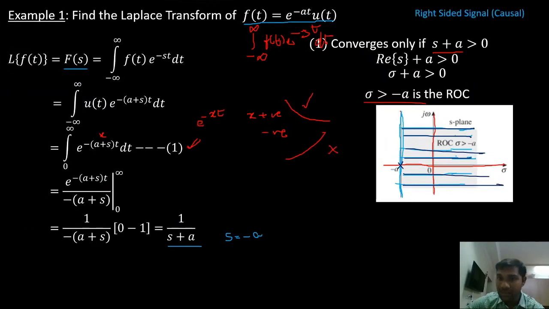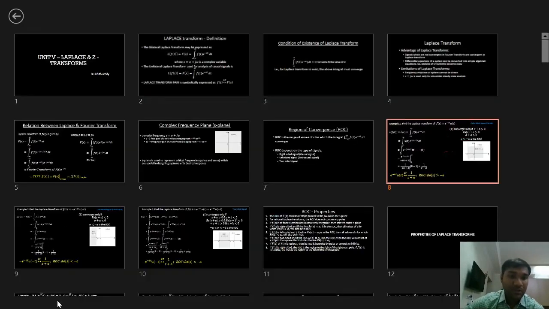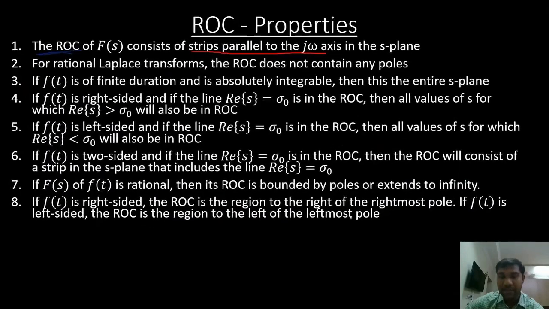It has a strip parallel to the j omega axis. Like this, there can be many strips. Based on the number of poles, we get the number of strips. So that is the first property: ROC consists of strips parallel to the j omega axis in the S-plane.